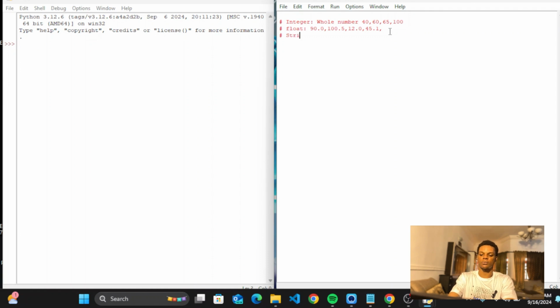Then the other one is a string. Strings are basically enclosed with quotation marks. Okay, so in the quotation marks, let's say I have Blue Ghost Insights like this.